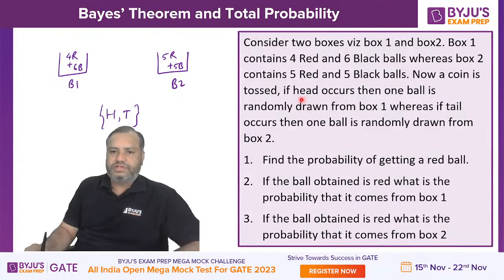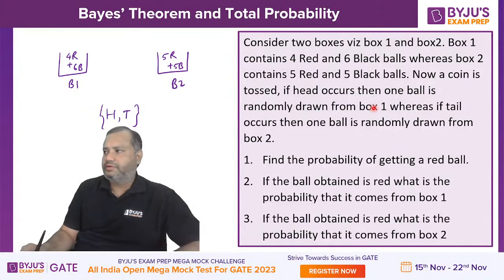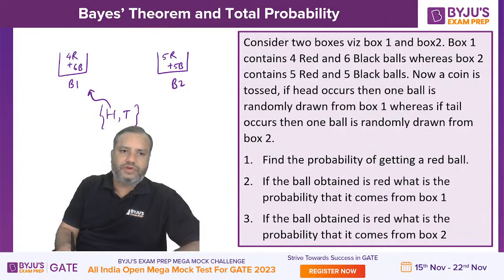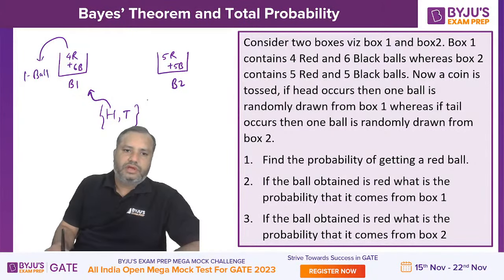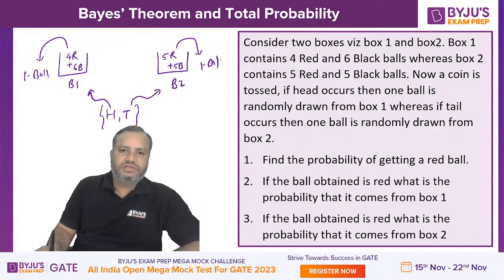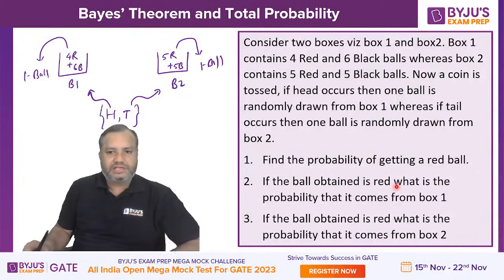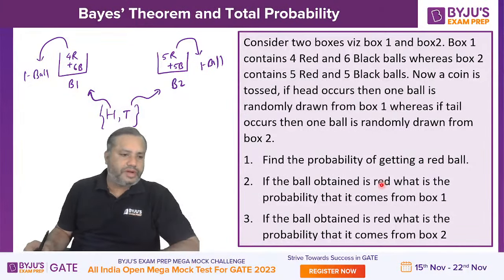If head occurs, then one ball is randomly drawn from box 1. If tail occurs, then one ball is randomly drawn from box 2. This is the scenario. They are asking what is the probability that the ball obtained is red.